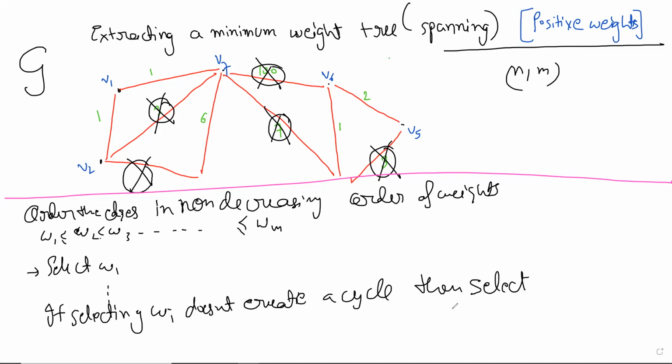See, here we are not looking for cycles. We just put an edge and you see whether it forms a cycle. That is slightly easier to do, right? I'll describe that more clearly, how one can do it extremely easily by some constant updating and storing it in a nice way. But for now, this is not searching for cycles, just to make that clear. If selecting wi does not create a cycle, then select it, else discard it forever. Just discard it and move on to wi plus 1. Simply, that's all it is.